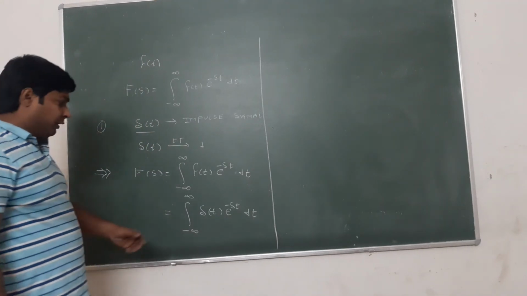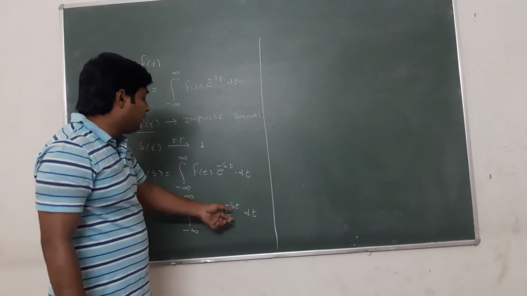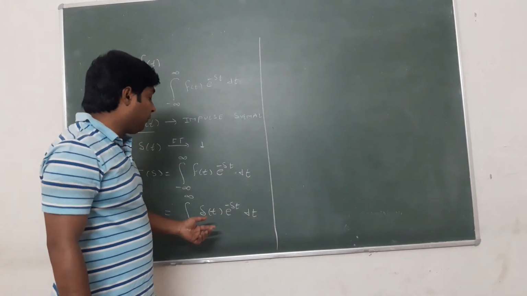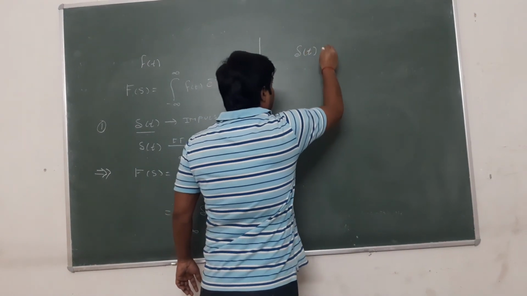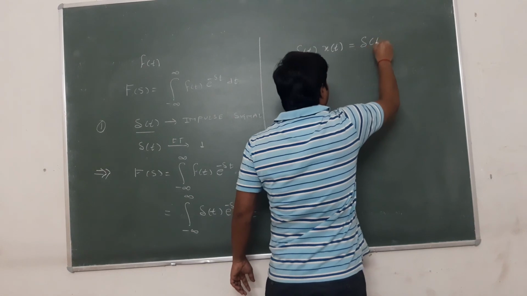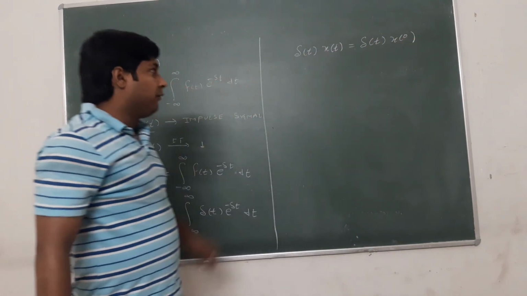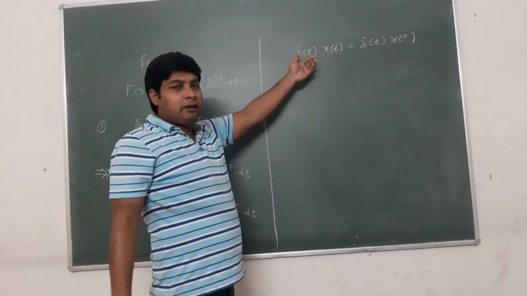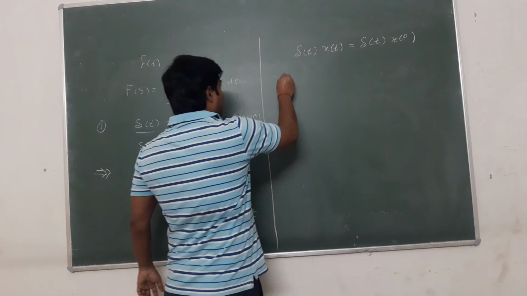We know that if impulse signal is multiplied to another function of t, then what will happen? Delta t is multiplied by any function of t, then what happens? It will convert x(t) into x(0). We apply this property of impulse signal into this expression.